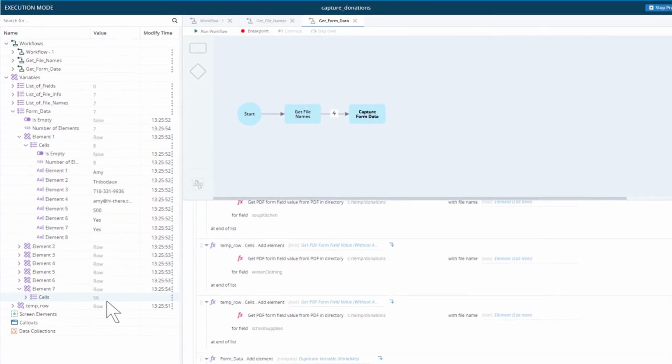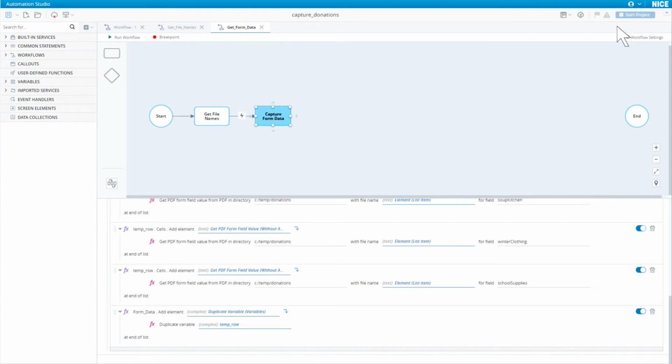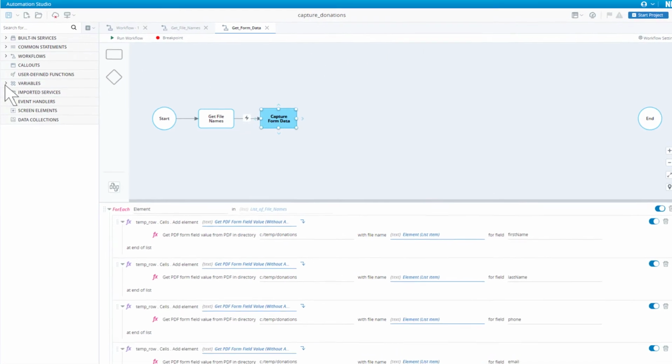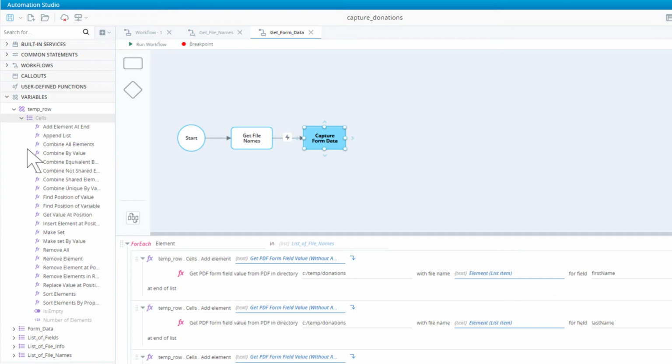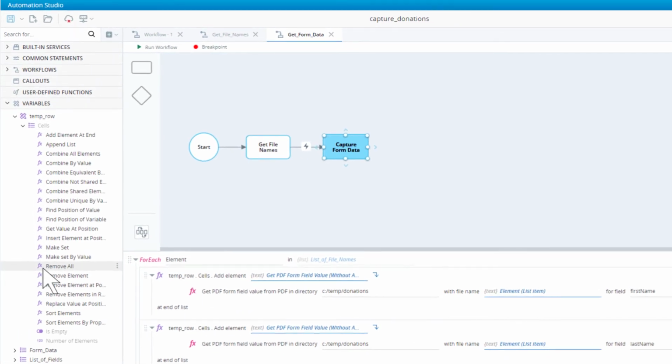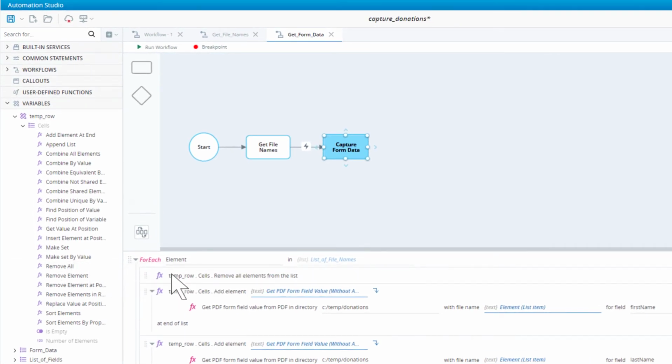Return to editing mode. Drag in the temp row's remove all method. Now our temp row will be cleared before processing each form.